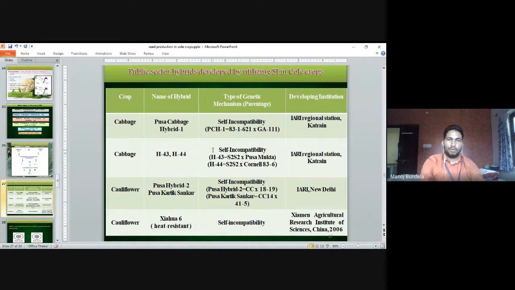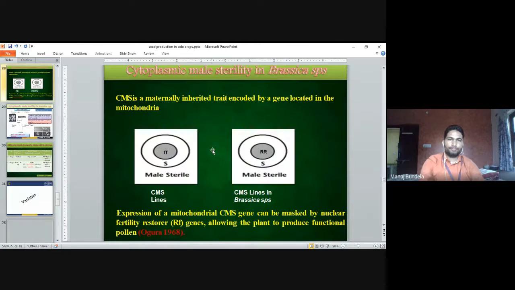In cabbage, Pusa Cabbage Hybrid 1, H43, H44. In cauliflower, Pusa Hybrid 2, Pusa Kartik Sankar, and Geo.